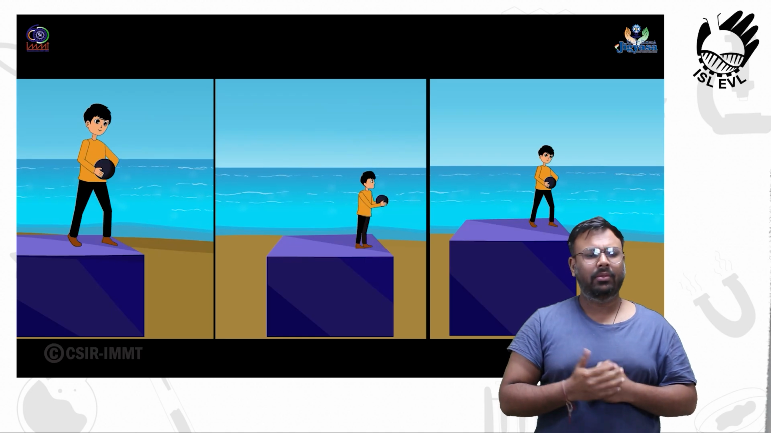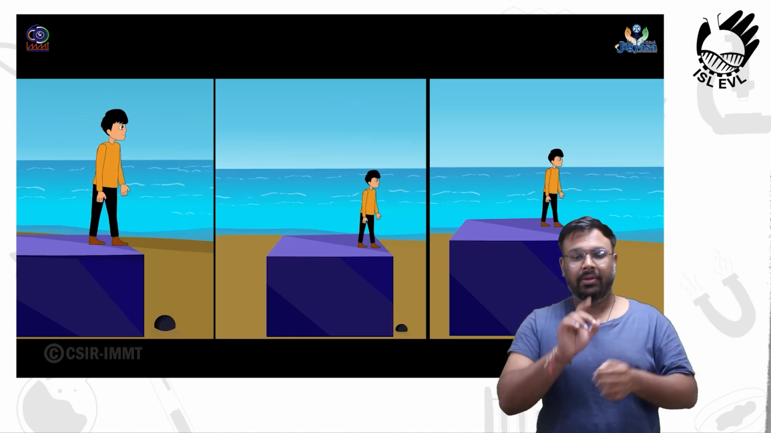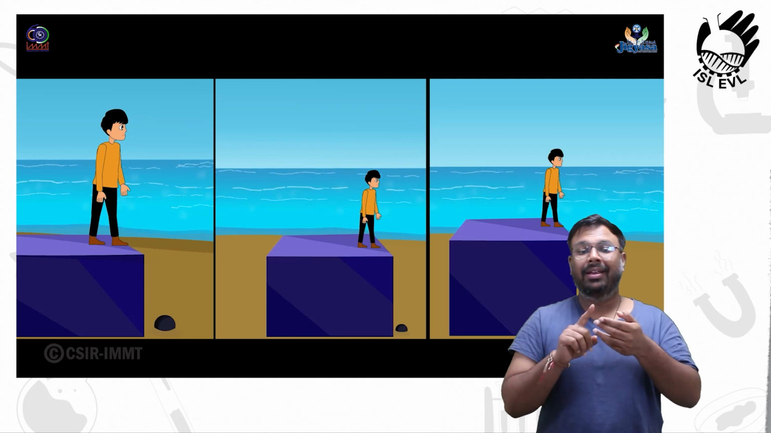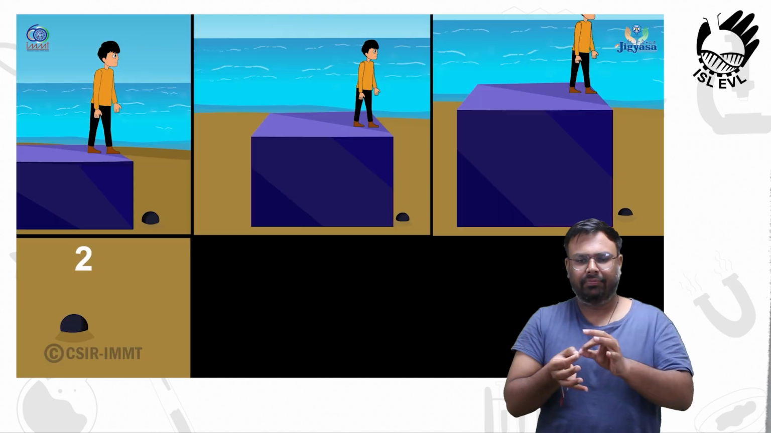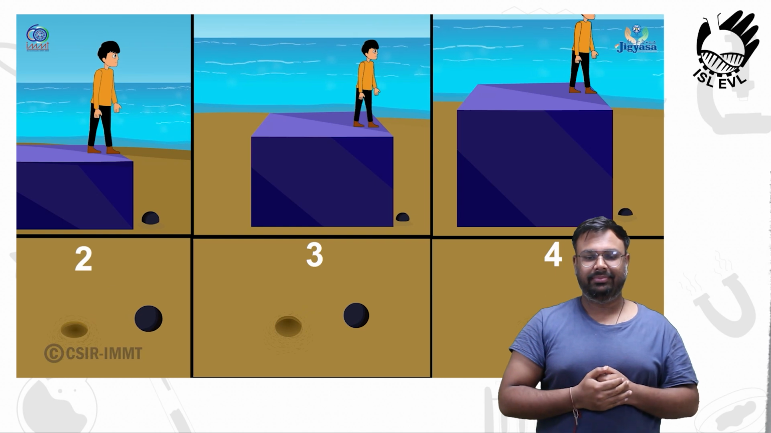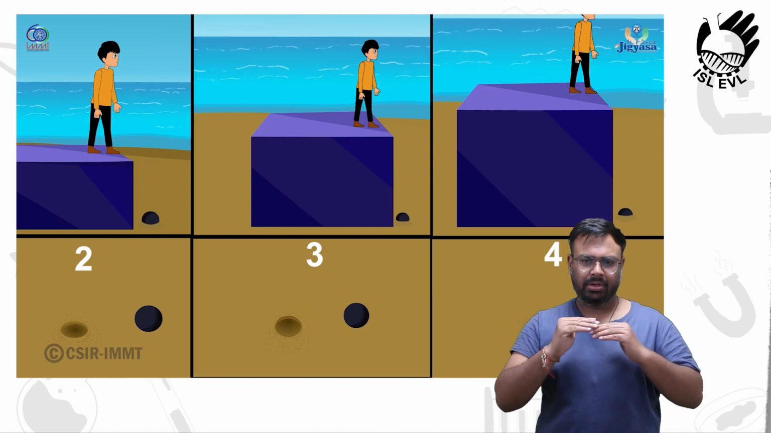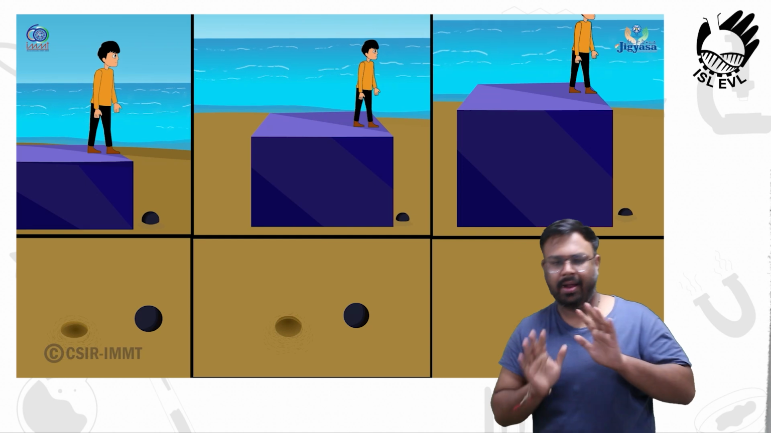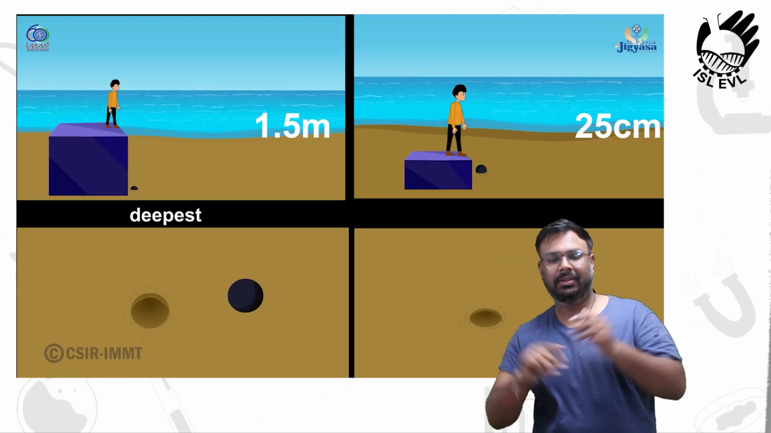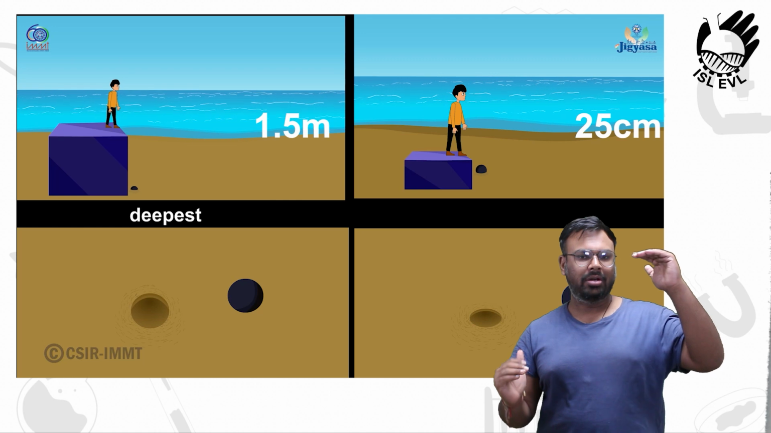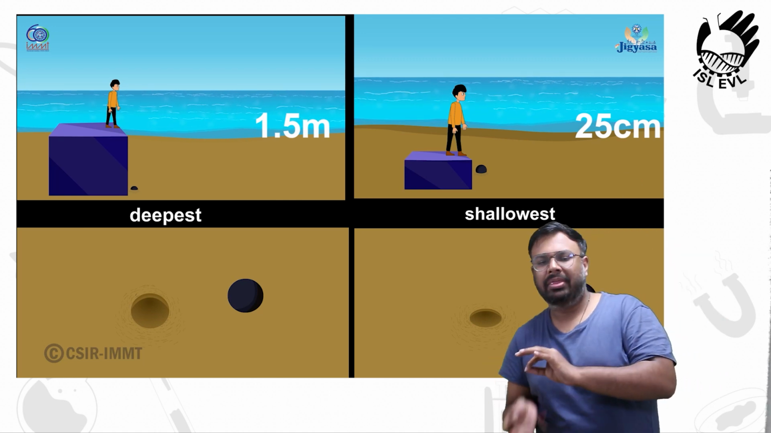In all the subsequent heights of 50 cm, 1 meter and 1.5 meter, the kinetic energy possessed by the ball increases accordingly, so the work done by it increases. Therefore, the depression created by the ball also increases for the respective heights. So we conclude the deepest depth is created by the ball when dropped from a height of 1.5 meter and the shallowest in case of height 25 cm.